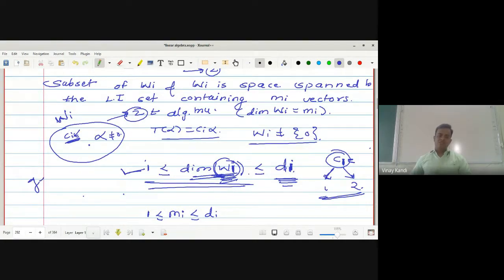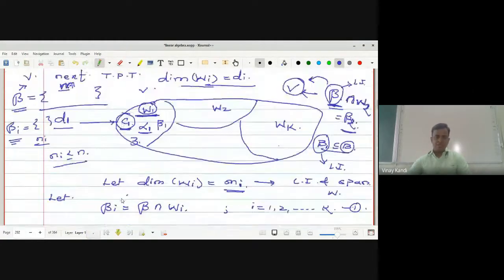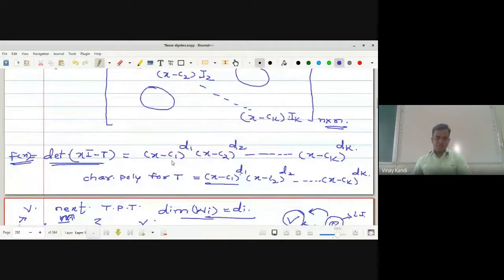And what is the geometric multiplicity? Geometric multiplicity is nothing but the number of linearly independent characteristic vectors corresponding to c1. Listen carefully to what I say. Here c1 is repeated how many times? d1 times. That is, the algebraic multiplicity of c1 is equal to d1.